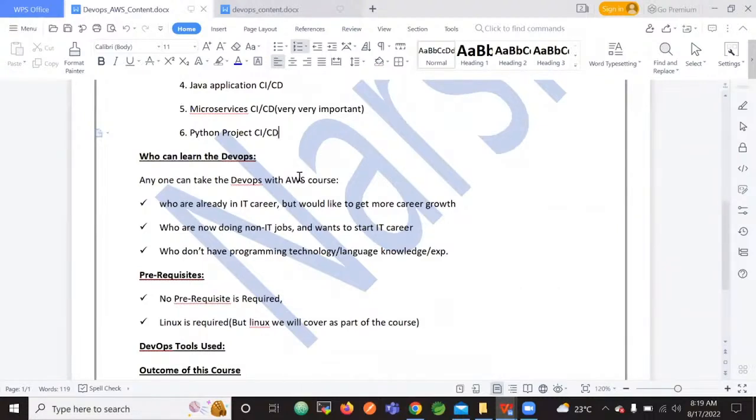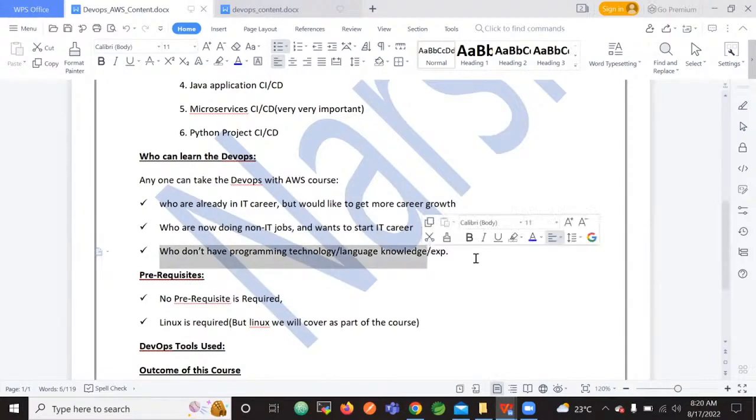Who can learn DevOps? Anyone can take the DevOps with AWS course. Those who are already in an IT career, like Java developers, Python developers, or testers, whatever it is, who would like to get more career growth, the best option is to go for DevOps. And those who are now doing non-IT jobs and want to start an IT career can also start. Those who don't have programming language knowledge or experience can also look at this DevOps course. DevOps with cloud, any of the clouds.